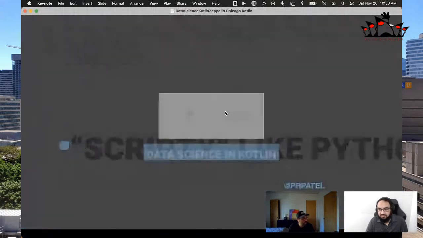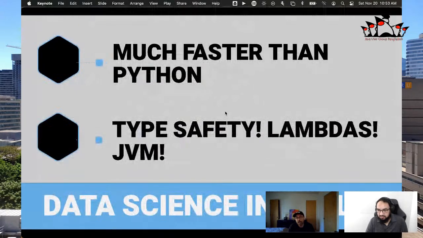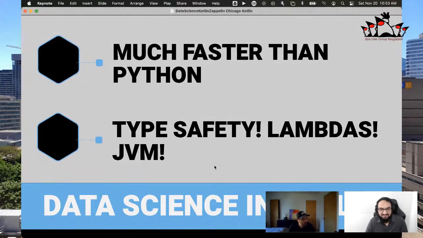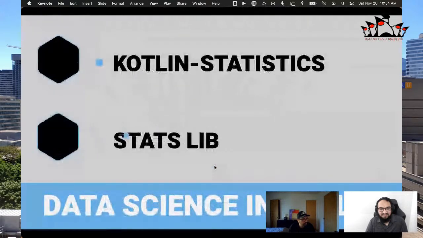Okay, so data science in Kotlin. Of course, everyone knows that Java and the JVM and Kotlin are much faster than Python. So when you're processing a large amount of data, Java is a great option because of the 25-plus years of engineering that has gone into the Java virtual machine, which makes it very, very fast for doing data processing, right? And of course, when we're working in Kotlin, we get type safety, we have lambdas, and of course the JVM is there, right?